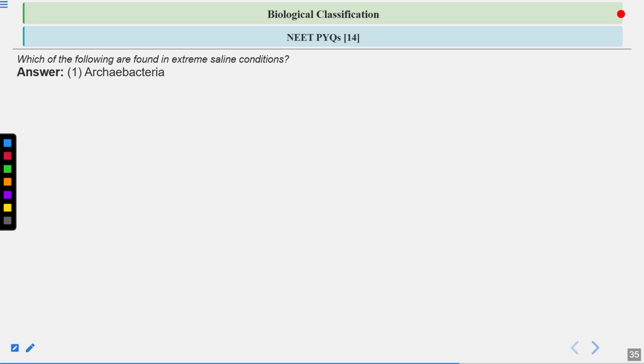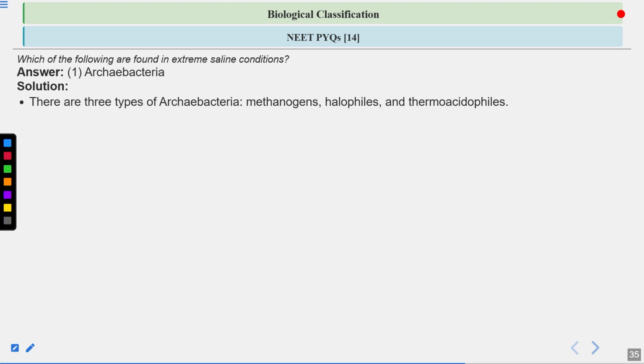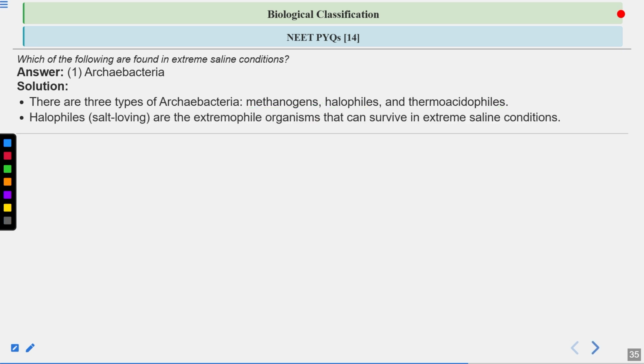So halophiles are the bacteria which can survive in high salt conditions or extreme saline conditions. There are 3 types of Archaebacteria: methanogens, which can produce methane and survive in anaerobic conditions; then halophiles, which can survive in extreme salty conditions; and then thermoacidophiles, which can survive in hot springs where the temperature is very high. Halophiles are salt loving, extremophile organisms, and they can survive in extreme saline conditions.